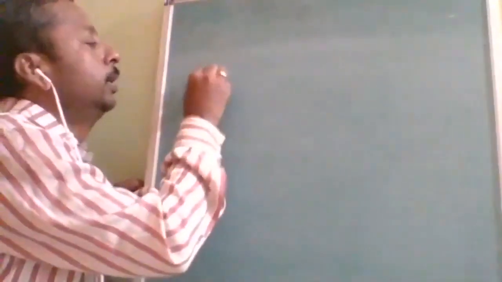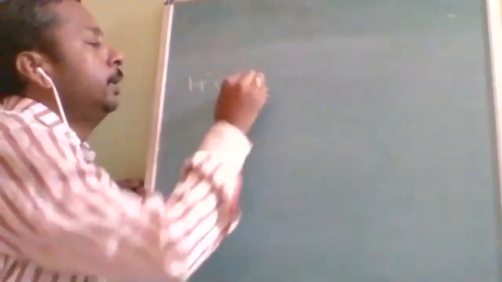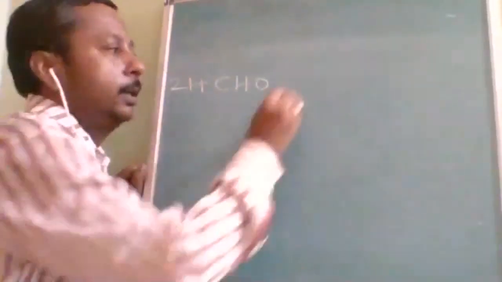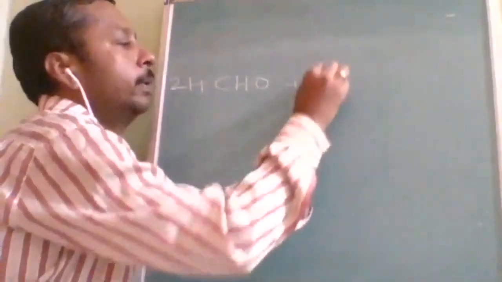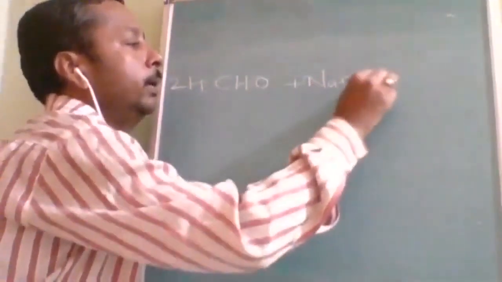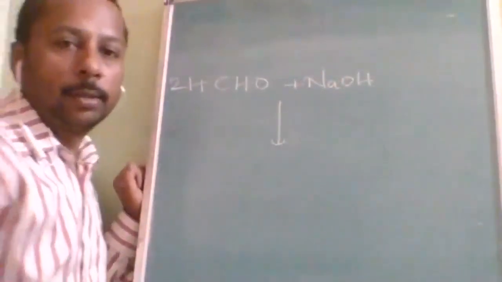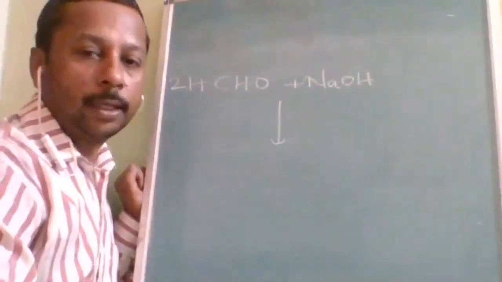Now we will do the next question. HCHO. How many moles do we have to take? 2 moles of HCHO, when treated with dilute alkali, NaOH. Then what will be the two products? Now you try. Then I will tell you the correct answer.